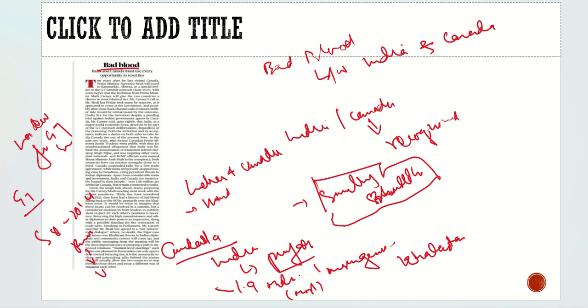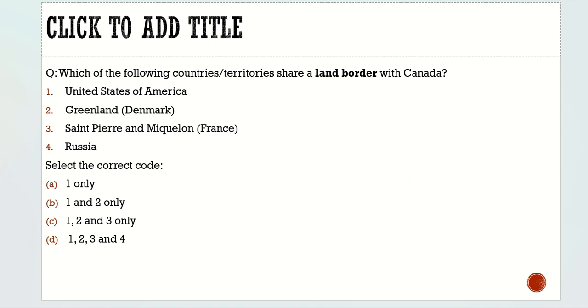So with respect to this article, it can be relevant for your mains preparation in international relations: India's relationship with Canada, how we can develop it, and how Canada is important for us. A prelims question can be asked either about the G7, what this G7 is, or a direct question about Canada, such as what countries share land borders with Canada. Such questions are often asked in geography. So let's try to answer it.